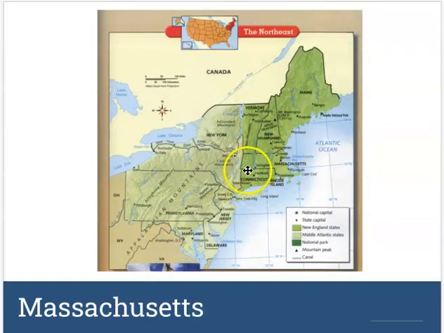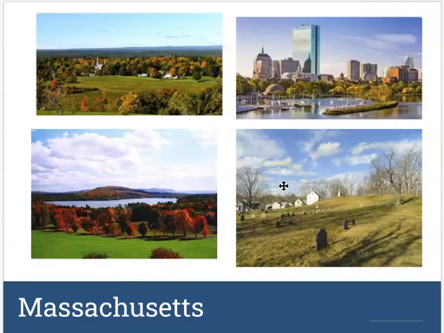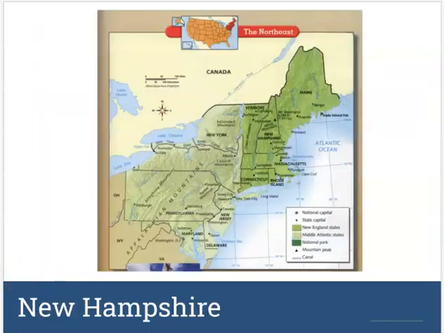Massachusetts is right here. Massachusetts also has some wonderful areas that are rural and has beautiful landscapes and beautiful landforms. But then this is Boston, so downtown Boston, and you have these beautiful city areas as well. New Hampshire is this little guy right here.